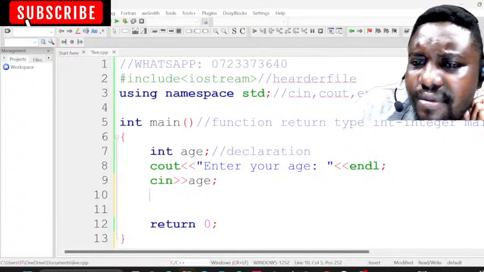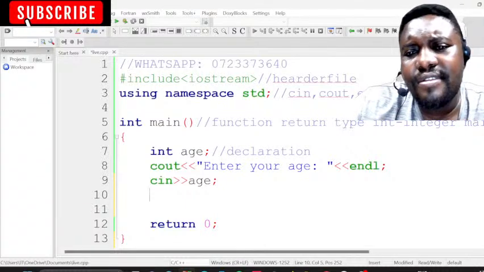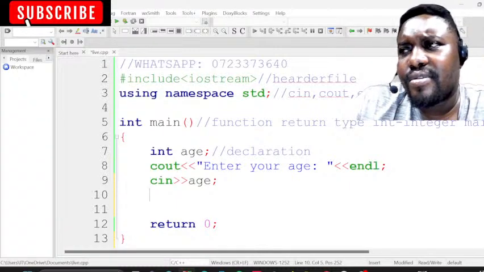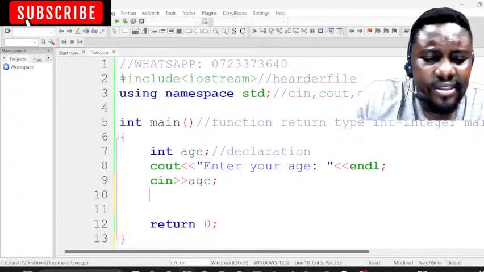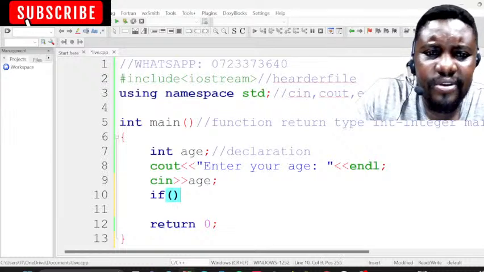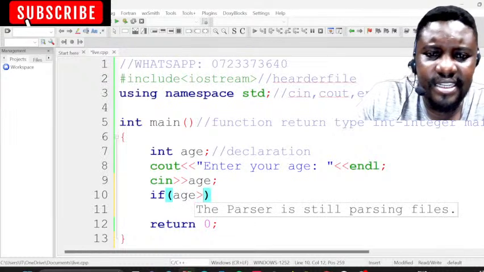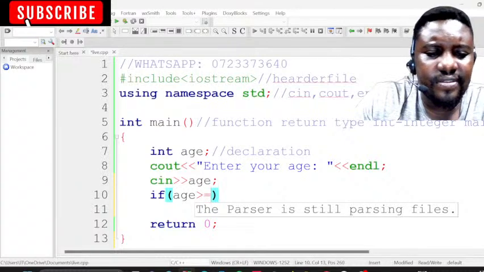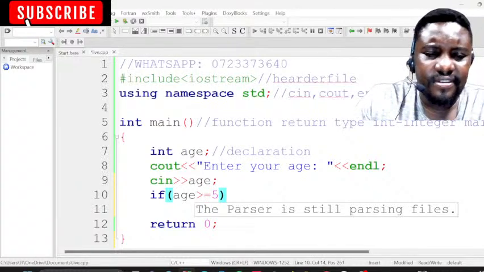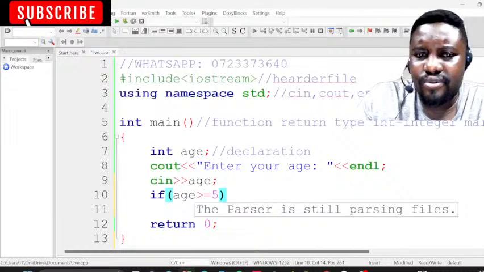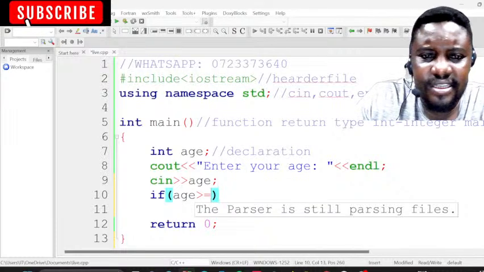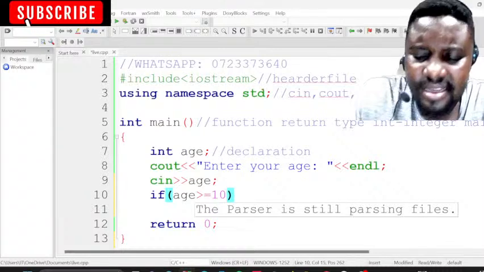So now we might want to write code where we ask a user to enter their age, and we want to tell the user if they're in high school or not. So we can use an if statement. You put a brace, and you say age is greater than or equal to, let's say, 10. Let's just assume it's 10.